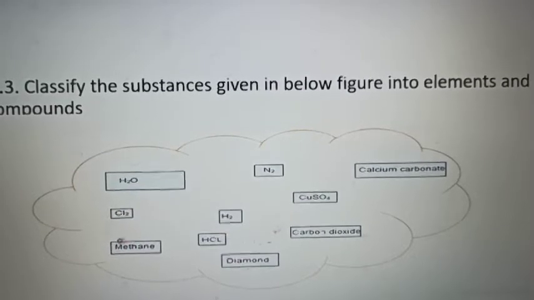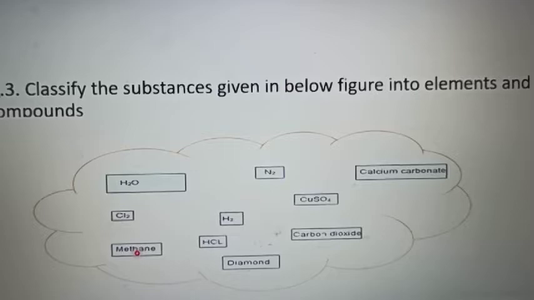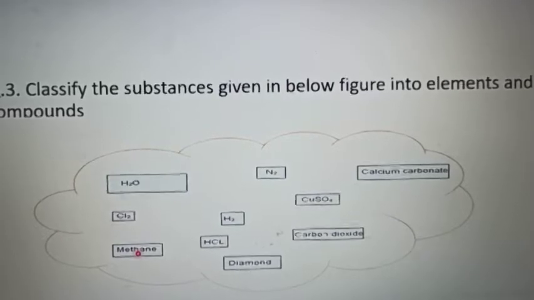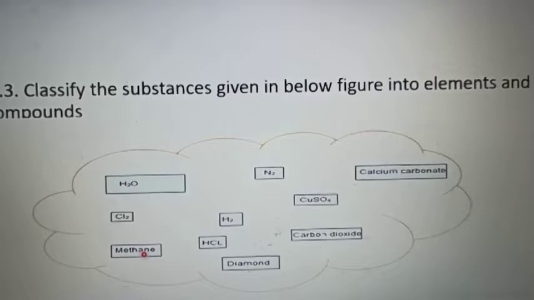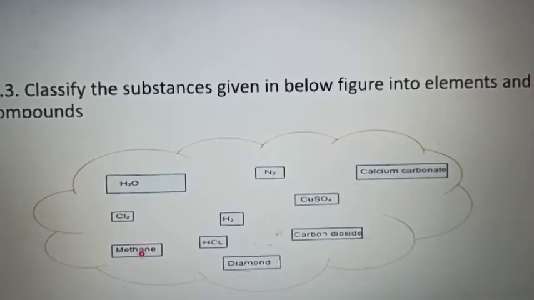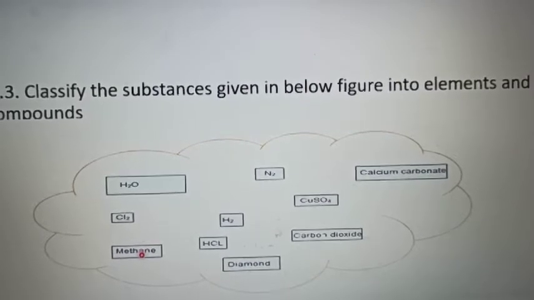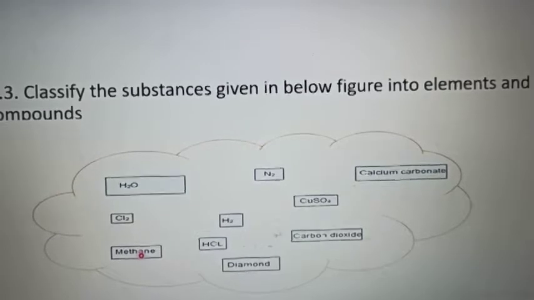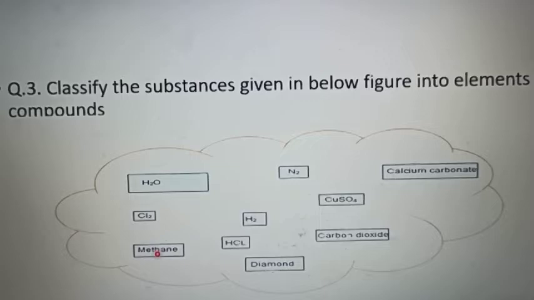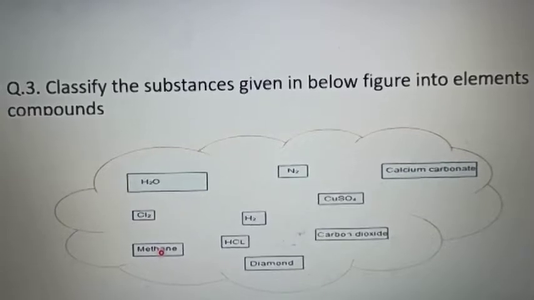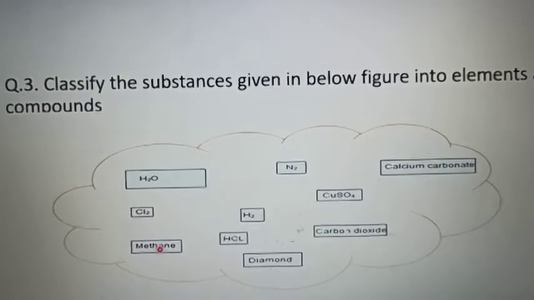Methane, CH4, is the formula of methane, and it is a compound because it is made up of carbon and hydrogen in a fixed ratio. You can say carbon and hydrogen are present in methane in the ratio 1:4. One atom of carbon and 4 atoms of hydrogen.